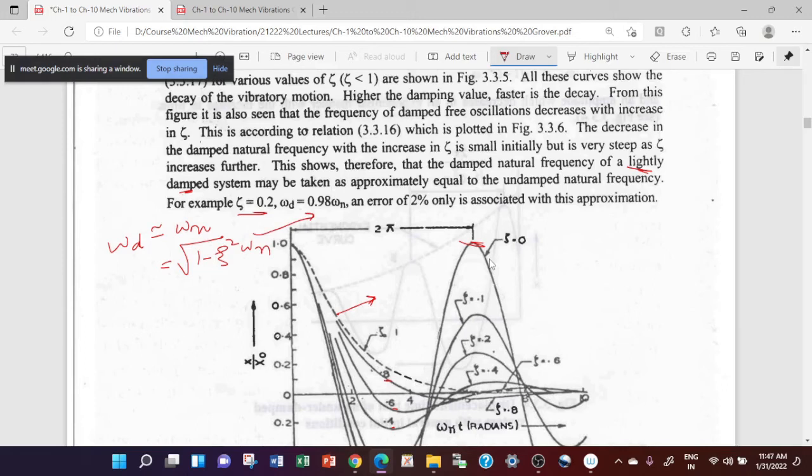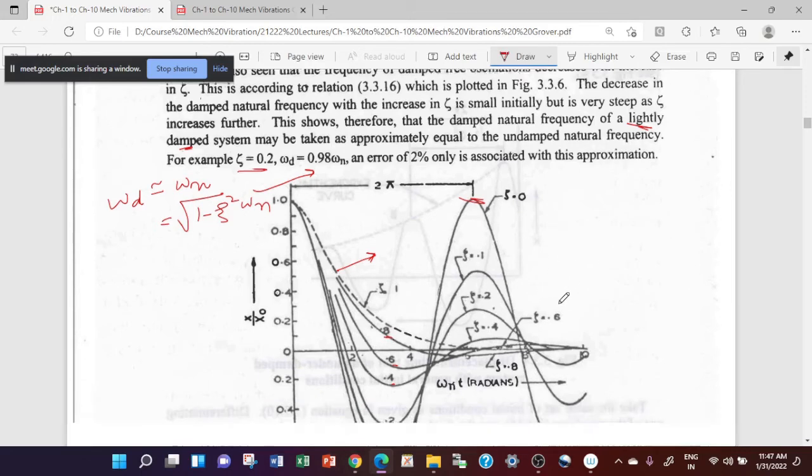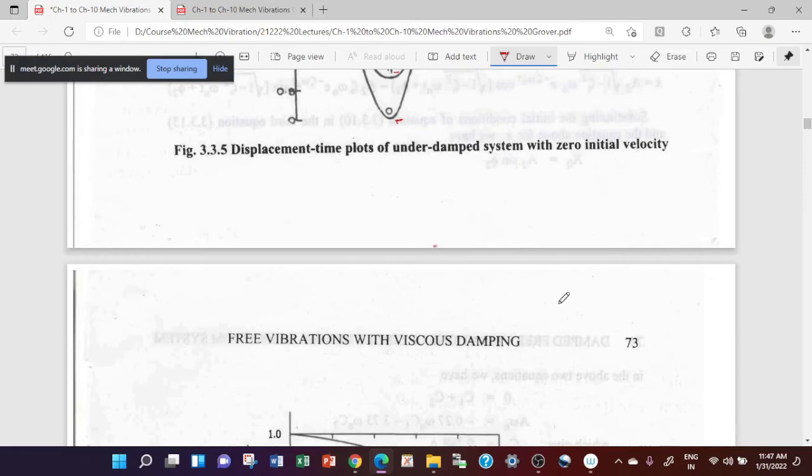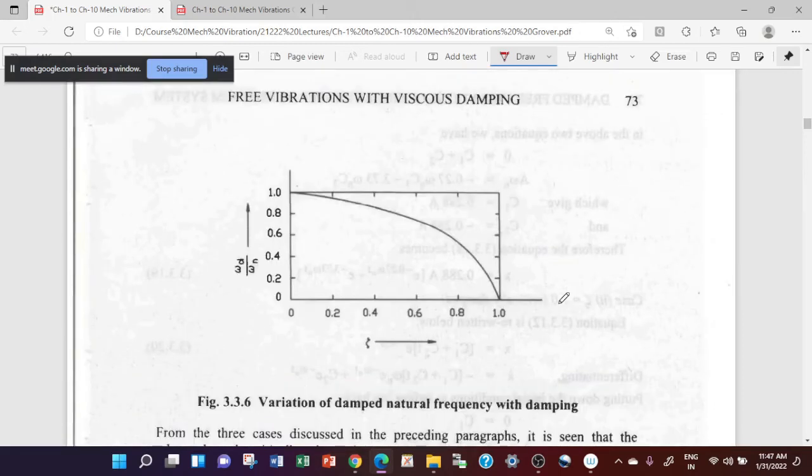It means you have only a 2% error in the frequency estimation. To elaborate, we can have a dimensionless plot here. This is zeta varying from 0 to 1, and this is the ratio omega d upon omega n, which is square root of 1 minus zeta square.